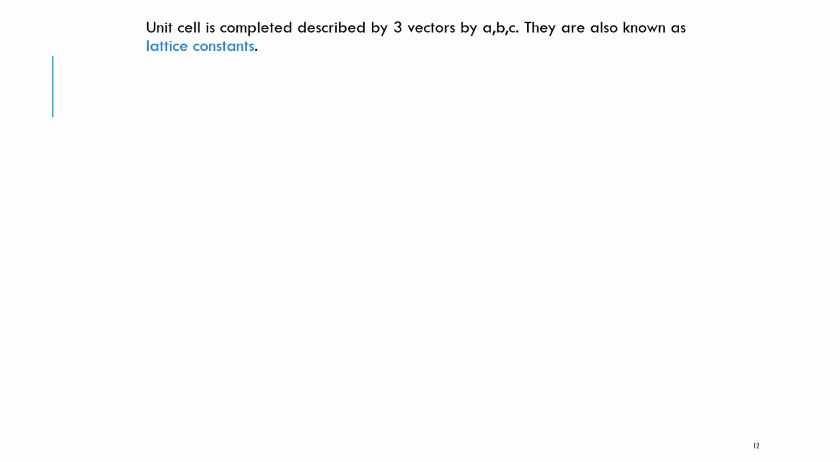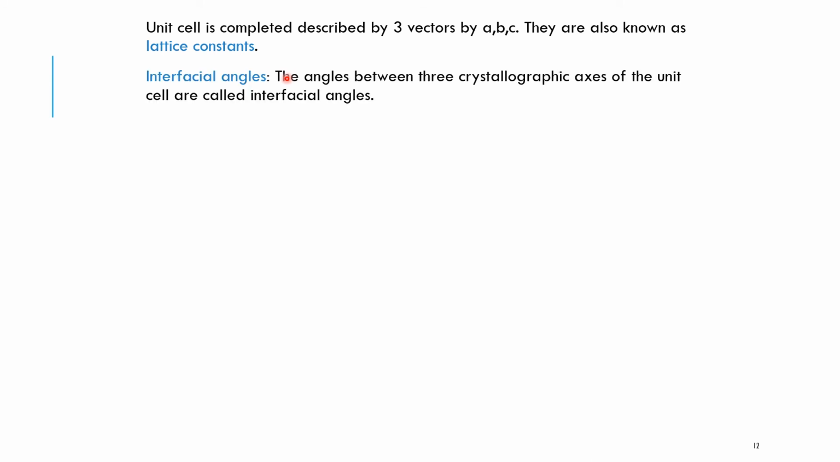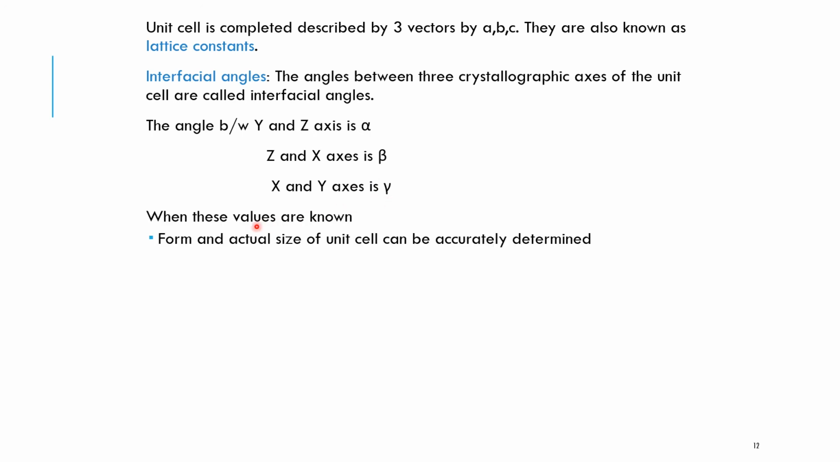The unit cell can be completely described with the help of the 3 vectors A bar, B bar and C bar, which are called as lattice constants, and the interfacial angles. The angle between y and z axis is alpha. The angle between z and the x axis is beta. And the angle between x and y axis is gamma. When all these values are known, the form and the actual size of the unit cell can be accurately determined.